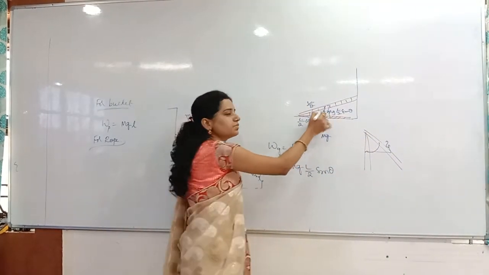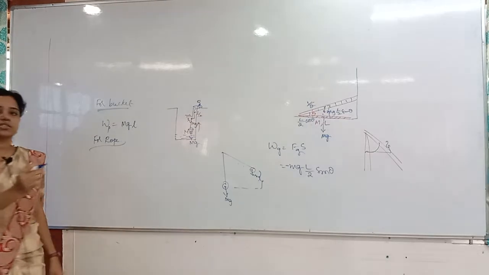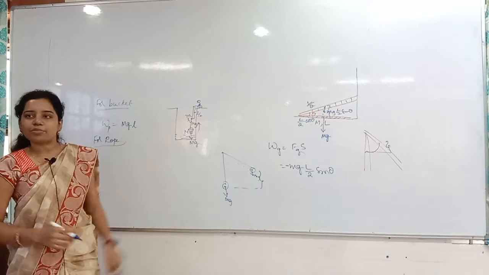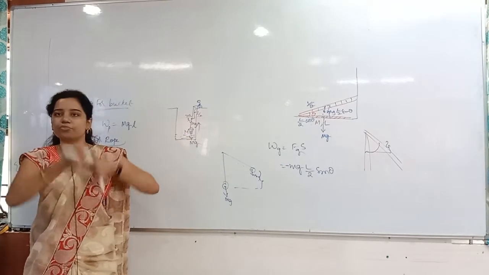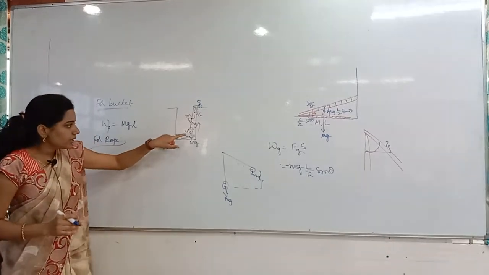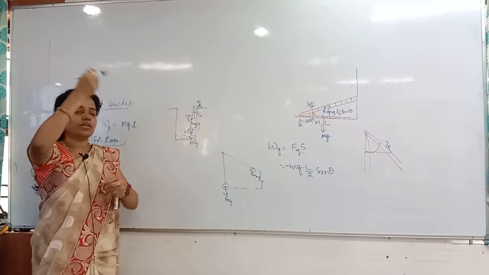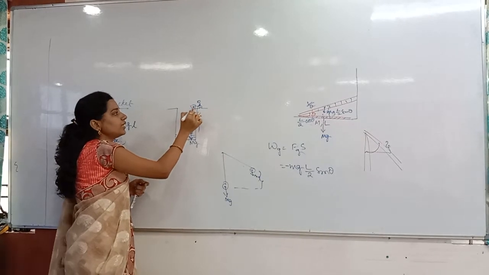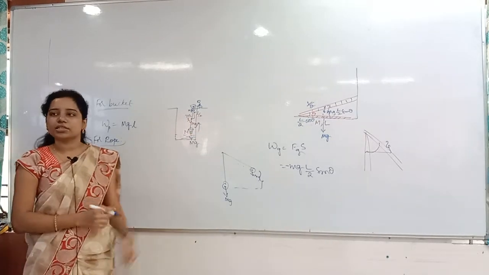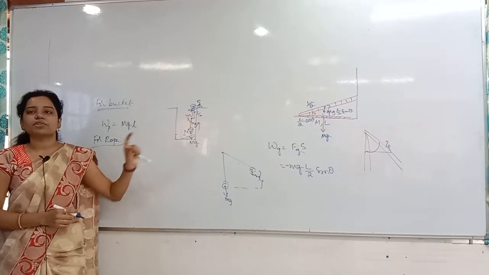Here also, which displacement are we considering? Center of gravity displacement only. Clear? For the bucket also we did the same thing. I am not measuring how much length I have pulled. I am just measuring the displacement of the center of gravity. Here mg was at the center of gravity before; now when I pull entirely, the bucket will come here, and at that time mg is acting here. So what is the displacement of that center of gravity? Nothing but the length L. Here also we should consider the displacement of the center of gravity only.